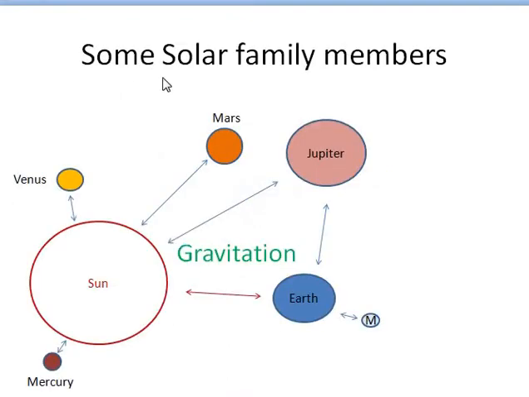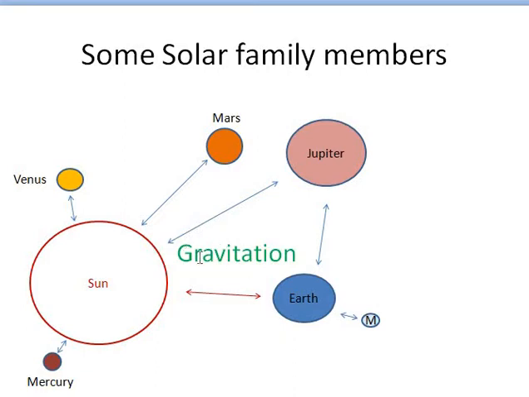Let us look at some solar family members: Sun, Venus, Mercury, Earth, Mars, Jupiter, as you have seen in the video clips. Look at here, these planets revolve around the sun. What force causes them to revolve around it? There is a force called gravitation. This is the effect of gravitation.